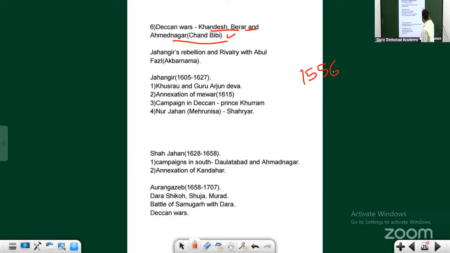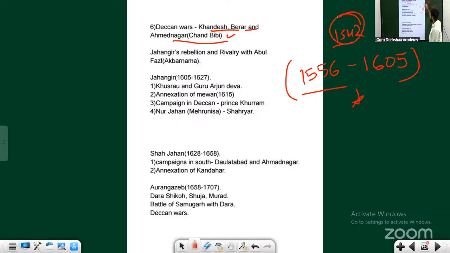That is 1556 to 1605. How old was Akbar? I told you he was born in 1542, so he was about 63 years old. Then the age of his son must be maybe around 45. That was Jahangir.